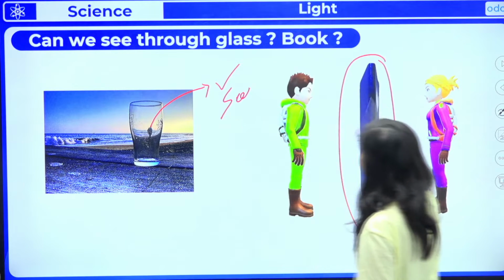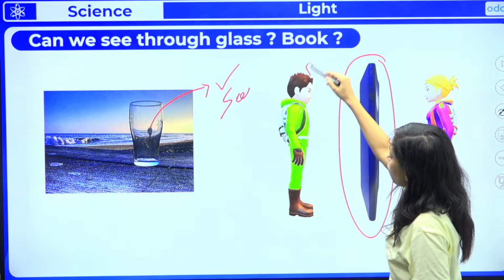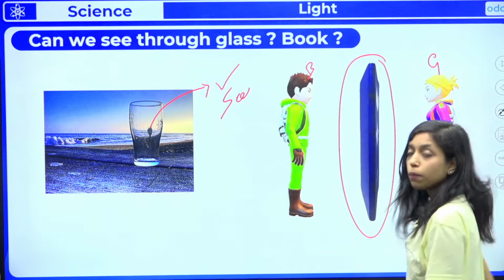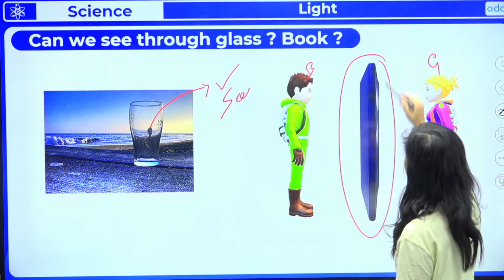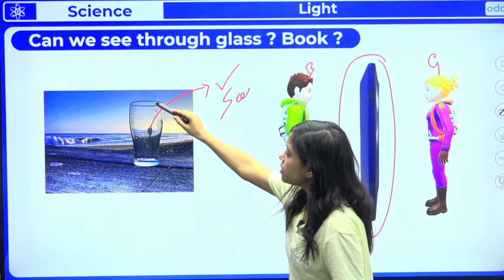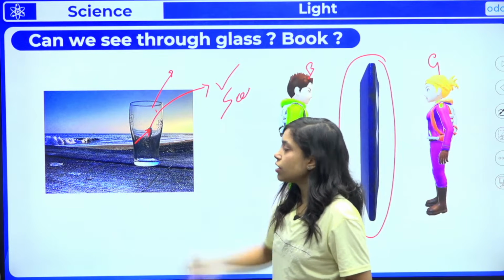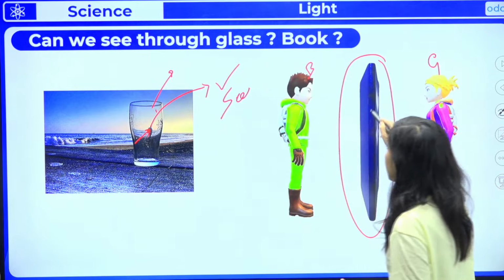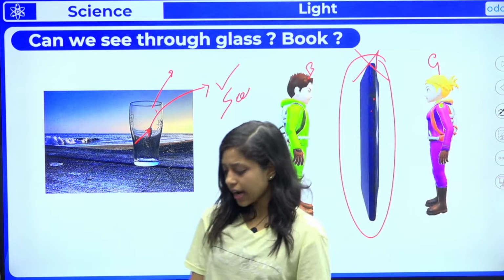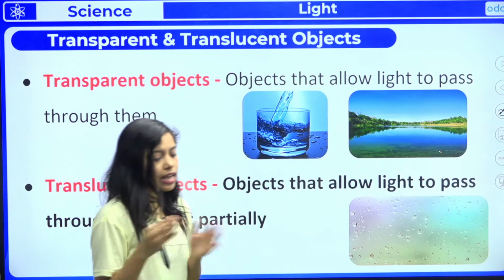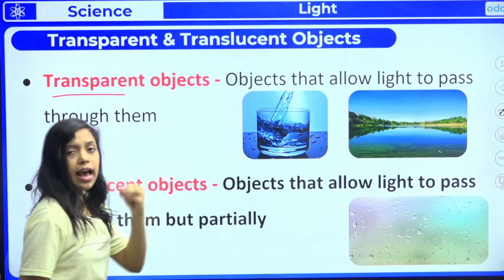But if I keep a book in between, or a wooden block in between, can this boy see this girl if there is a wooden block in between? Is it possible? No, that is not possible, right? That means there are some objects which can allow the light to pass through them, because only when the light falls on this person can you see that person. But there are some objects which are blocking the light. That is why you cannot see that person, right? So based on that, we can classify these objects into transparent, translucent and opaque objects.